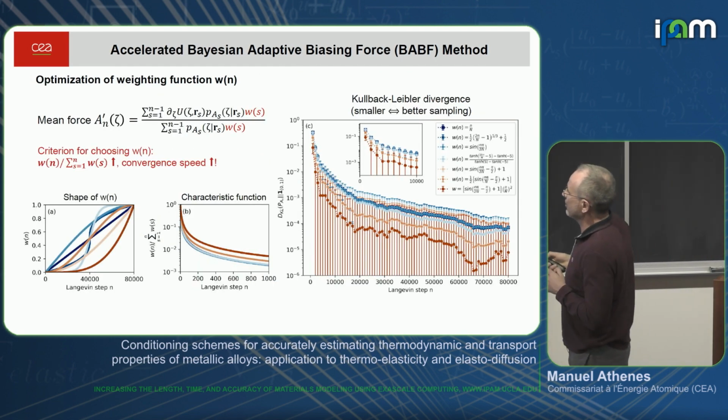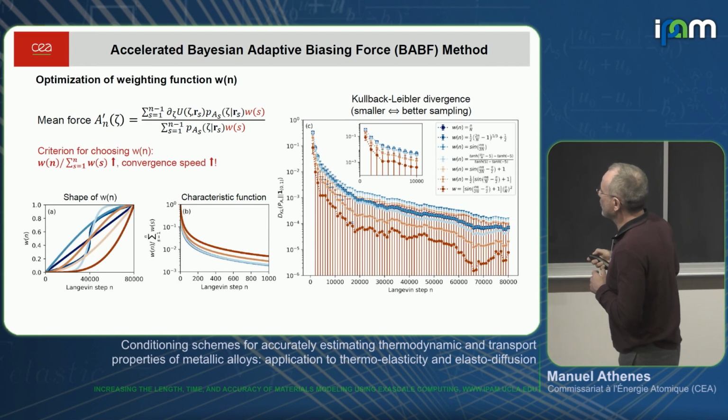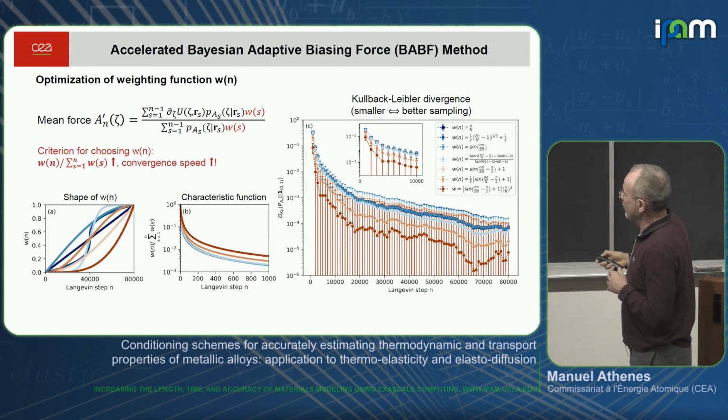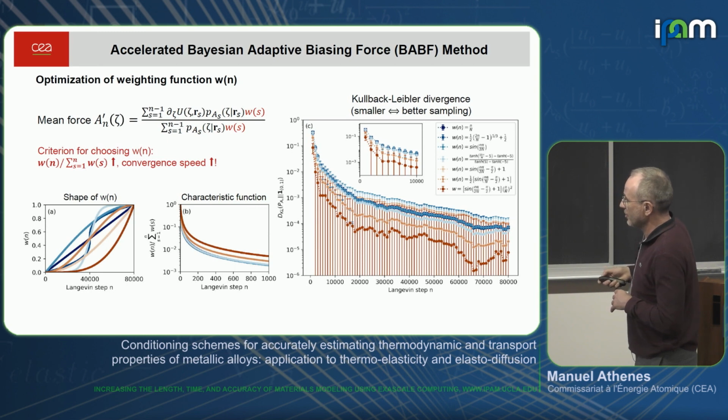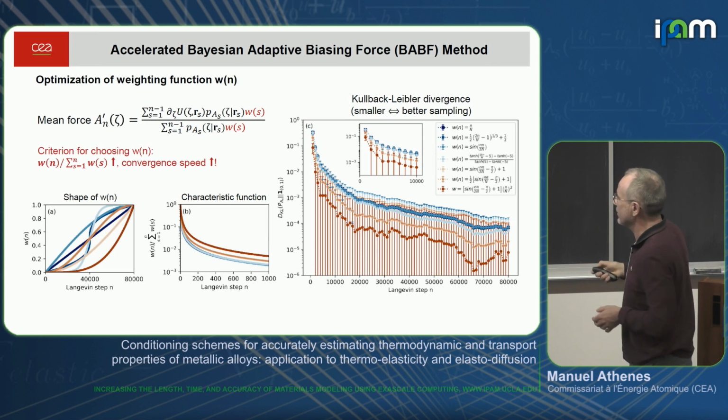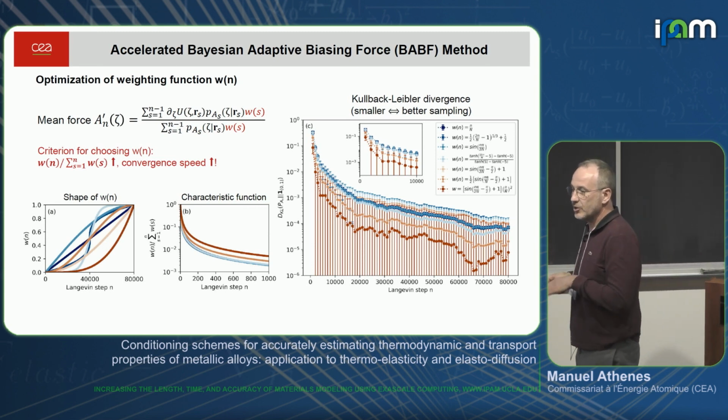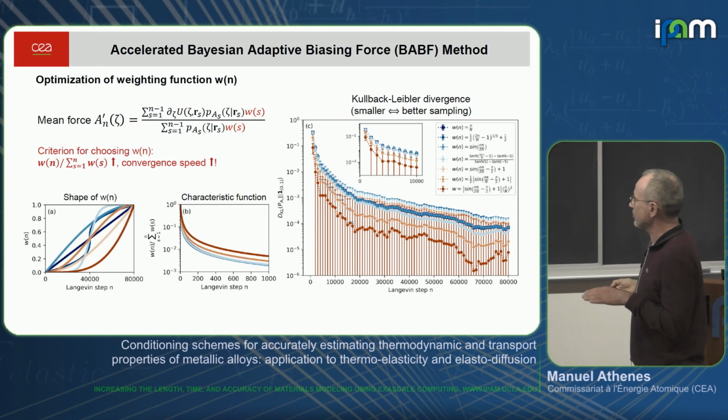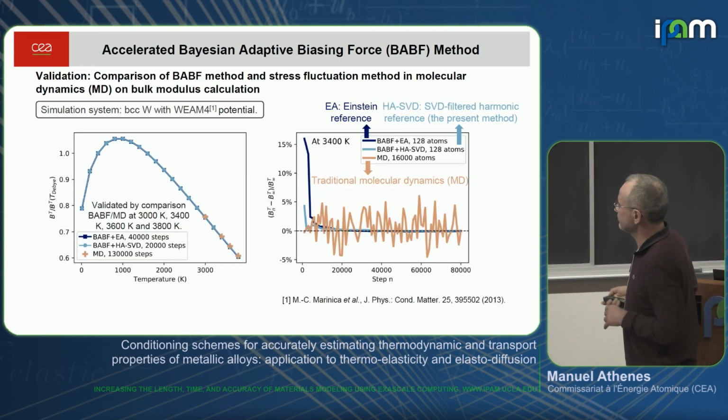With this additional weighting function, we observe that the convergence towards the uniform distribution is increased at the beginning. What we need is that this weight should increase very quickly at the beginning, and then the divergence of the sample distribution with respect to the uniform distribution decreases very fast. So we can reach uniform sampling much faster during the simulation.